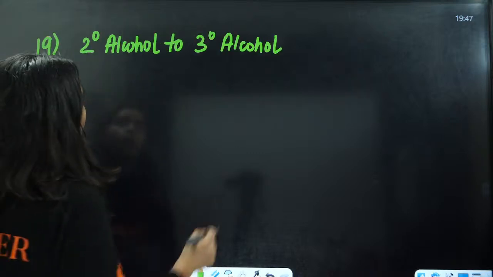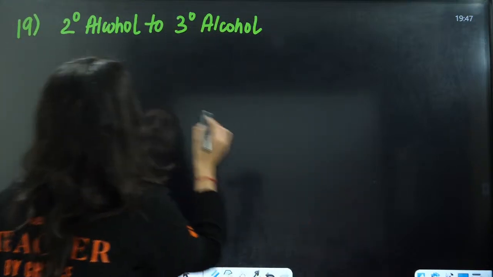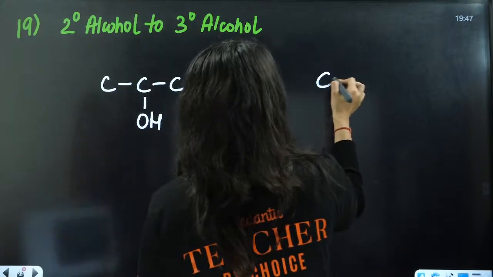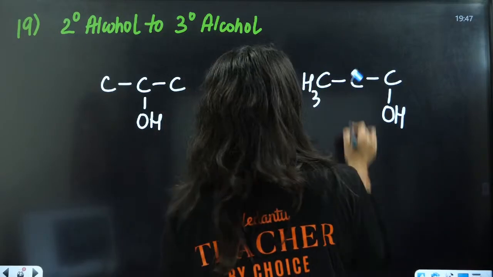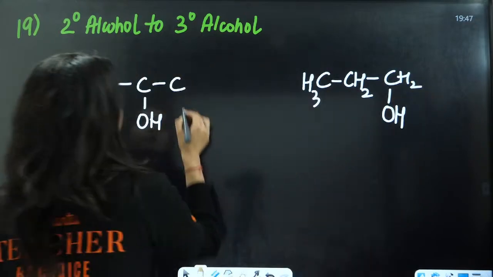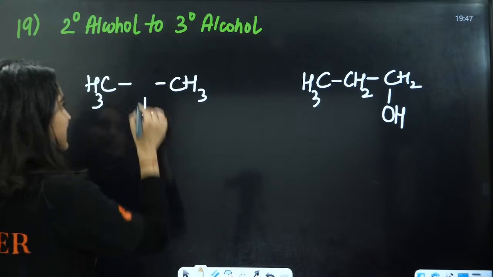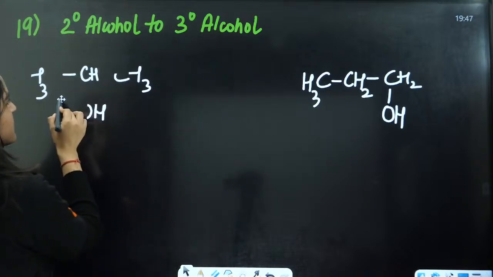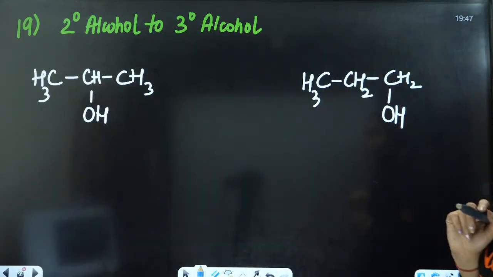Next we have 2 degree alcohol to 3 degree alcohol. Now you have 1, 2, this is the 2 degree alcohol, and this is your 3 degree alcohol, with CH2, CH3, CH3, CH. Let us convert this. This is 2 degree and you are going to convert it into 3 degree alcohol.